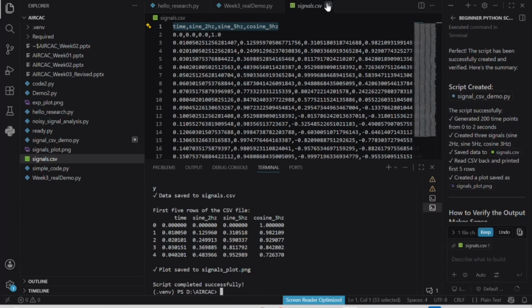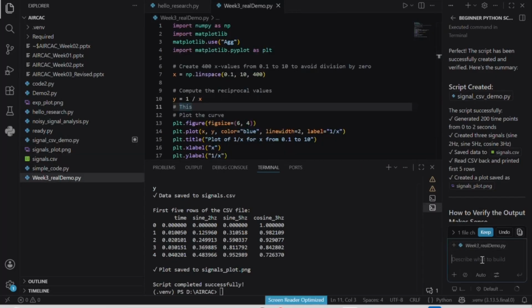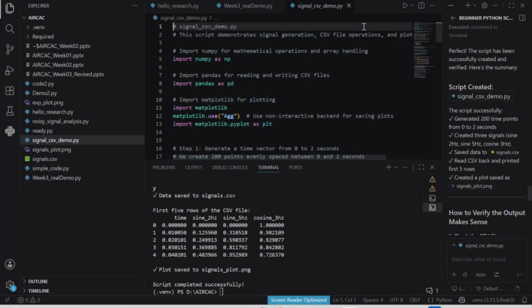We can also add other comments to the last file that we created. For example, you can modify the colors of the plot or add other things. It will create or add it on top of this file.